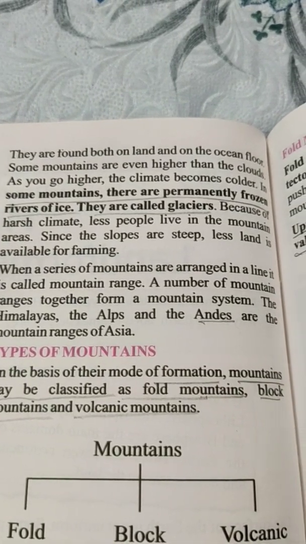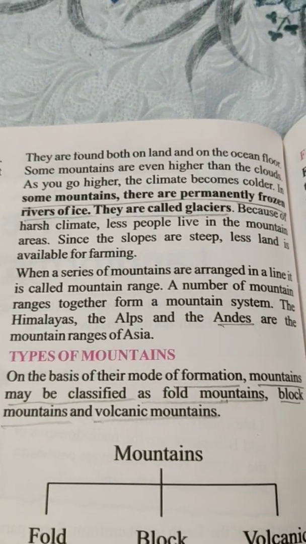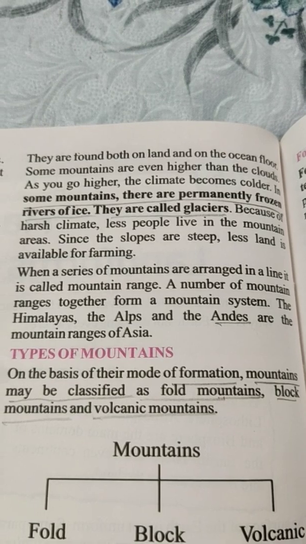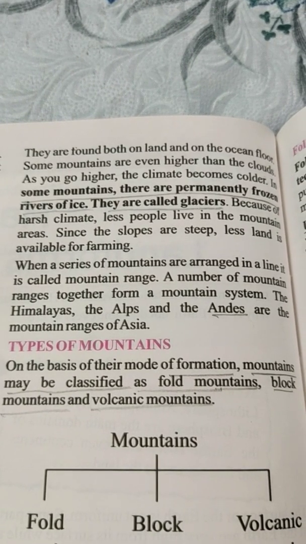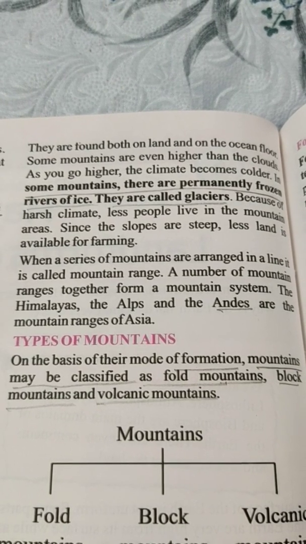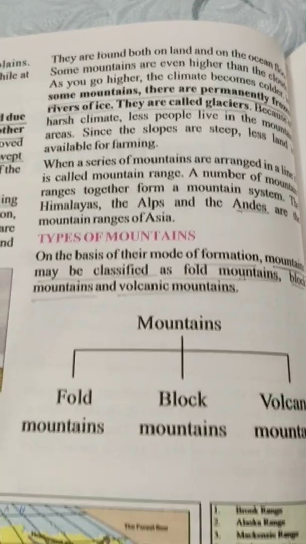When a series of mountains are arranged in a line, it is called a mountain range. A number of mountain ranges together form a mountain system. The Himalayas, the Alps, and the Andes are mountain ranges.